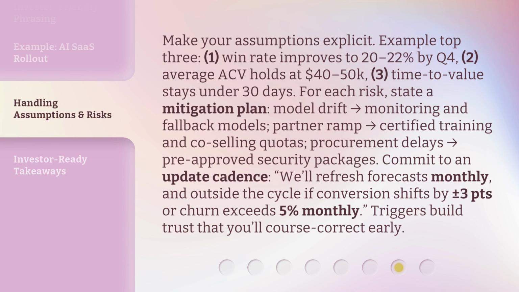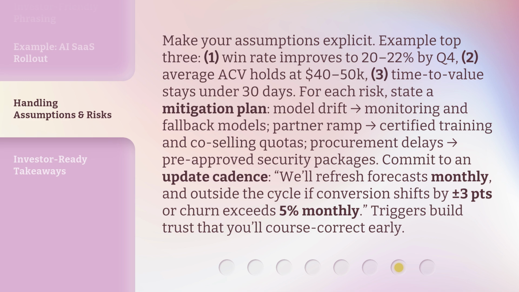Make your assumptions explicit. Example, top 3. 1. Win rate improves to 20 to 22% by Q4. 2. Average ACV holds at $40 to $50K. 3. Time to value stays under 30 days.